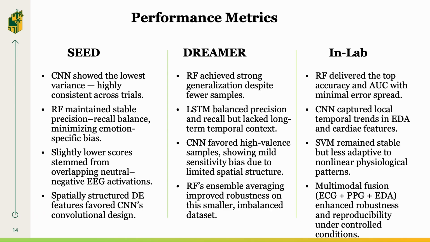Let's dive into the metrics a little deeper. On SEED, CNN showed the lowest variance with higher consistent performance, effectively capturing spatially structured EEG features and achieving 90.2% accuracy. On DREAMER, Random Forest achieved strong generalization despite fewer samples at 83.8% accuracy, while LSTM balanced precision and recall